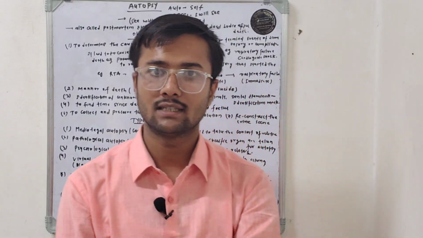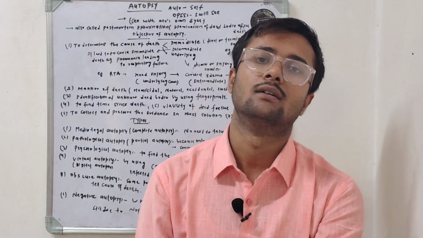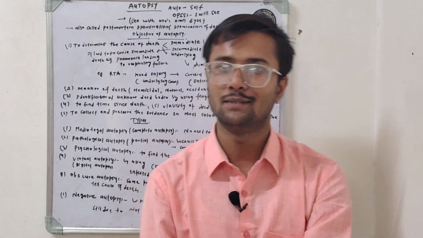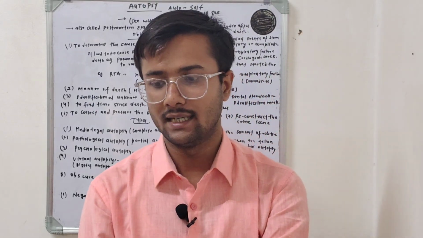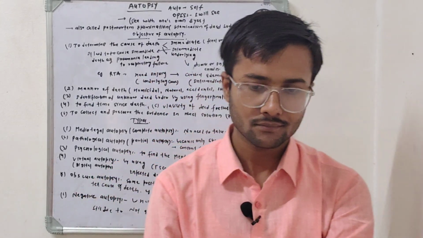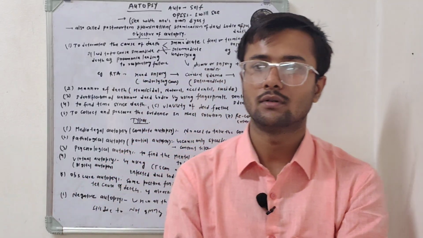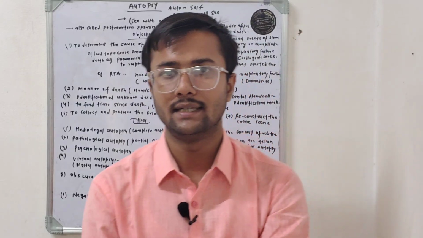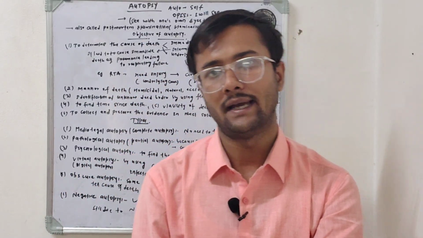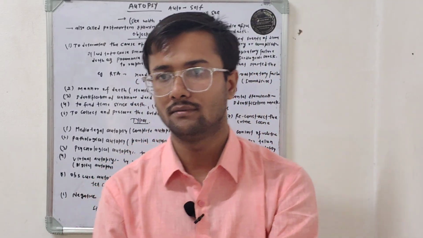So what is the underlying cause? The underlying cause is the first event of the cause of death. We will try to understand these things with the help of a good example. Let's suppose in a case of road traffic accident, a person suffers a head injury. After the head injury, there is cerebral edema, and after the development of the cerebral edema, finally there is respiratory failure and the death of the person occurs.